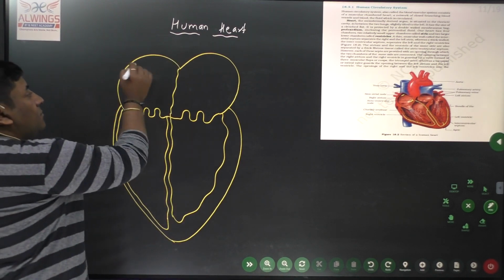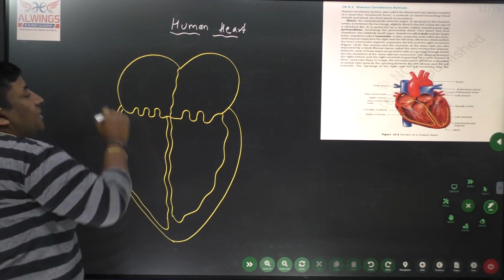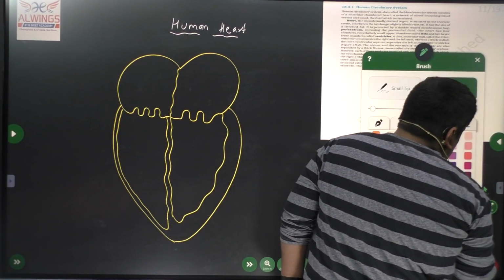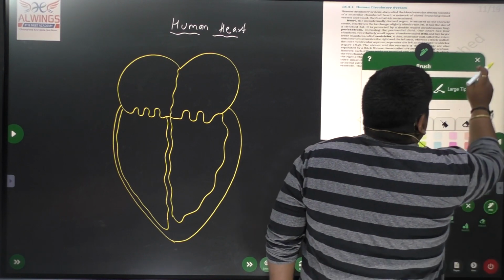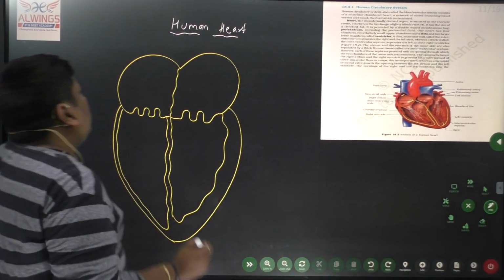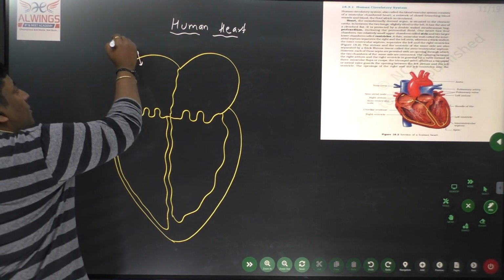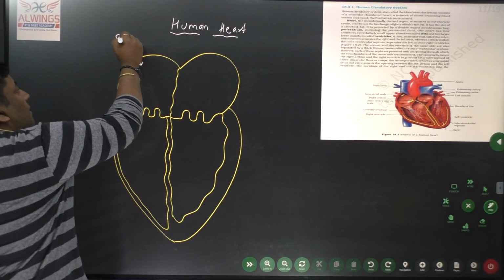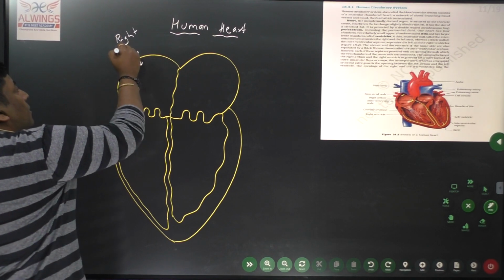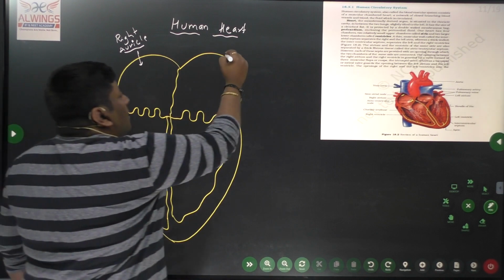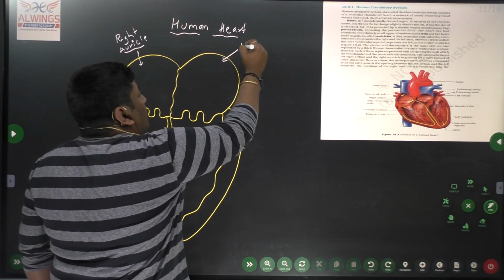Now first of all, this part is the auricle, so we can call it the right auricle. Similarly, here it is the left auricle.